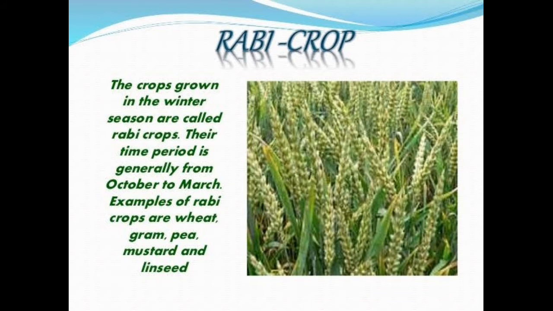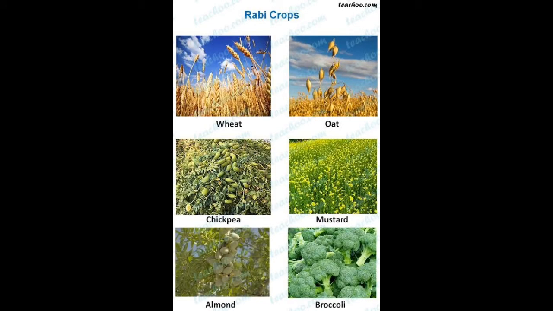Talking about the next crop, which is the Rabi crop. The crop grown in the winter season is called a Rabi crop, or sometimes the winter crop. Their time period is generally from October to March, and some examples of Rabi crops are wheat, gram, pea, mustard and linseed. After this picture, there's another picture. In this picture, you can see some examples of Rabi crops.